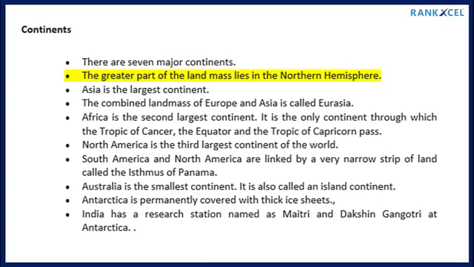The greater part of the landmass lies in the northern hemisphere. Asia is the largest continent. The combined landmass of Europe and Asia is called Eurasia. Africa is the second largest continent. It is the only continent through which the Tropic of Cancer, the Equator and the Tropic of Capricorn pass.